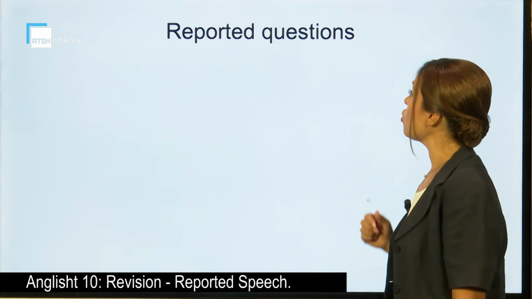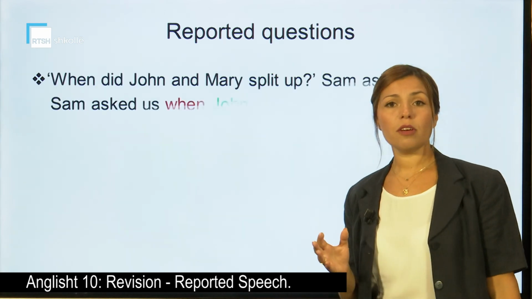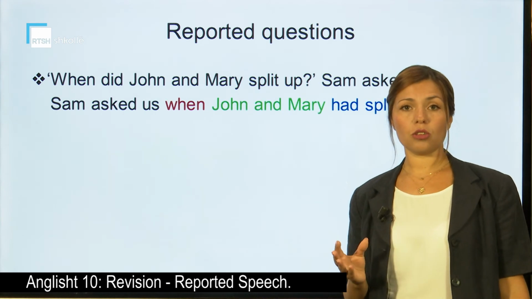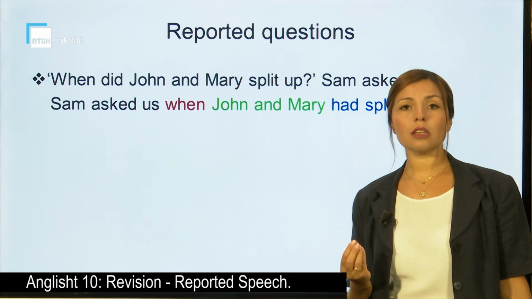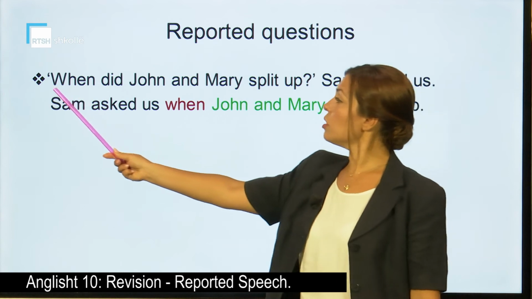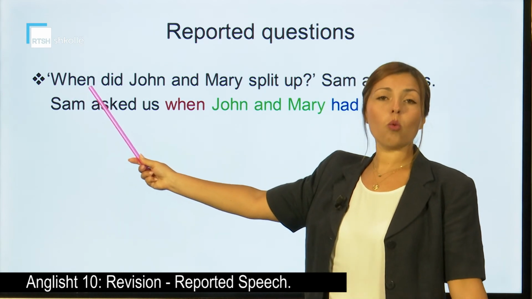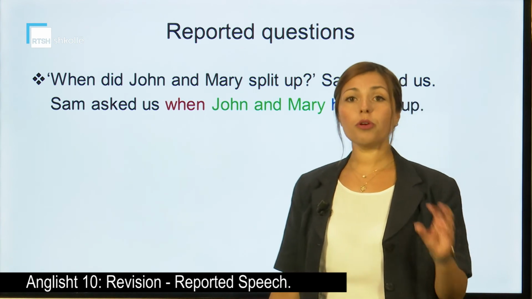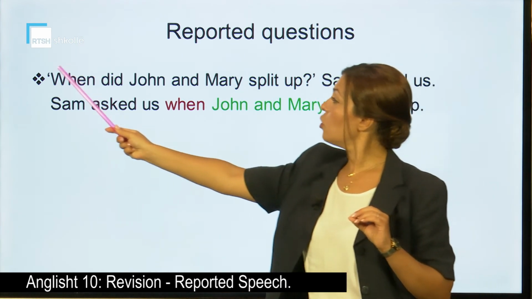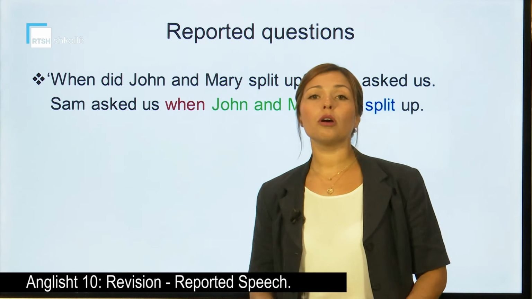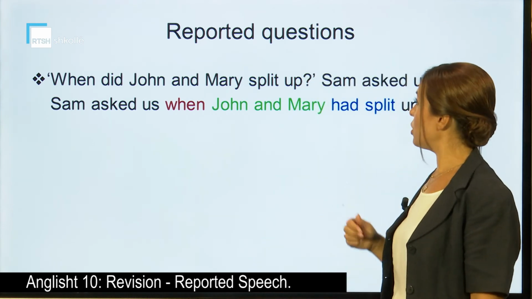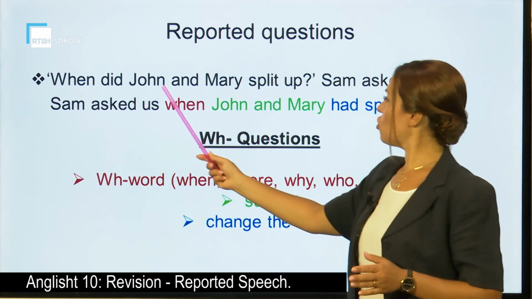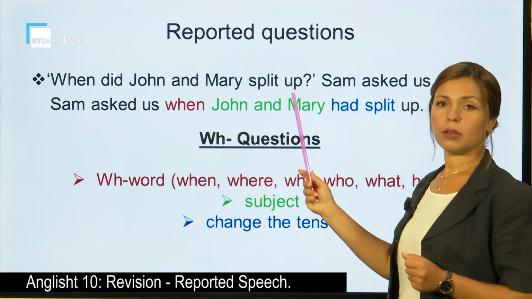Apart from the yes-no questions, we have the WH questions. So questions that start with a WH word. When, why, who, what. So we're going to keep this word when we change it into the reported speech. When did John and Mary split up?